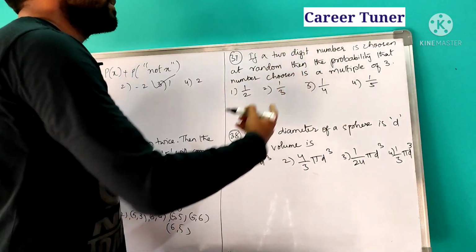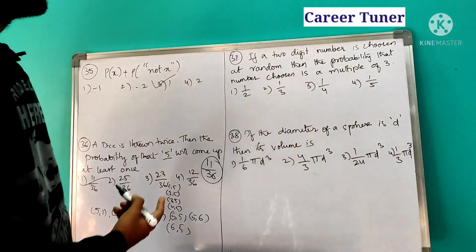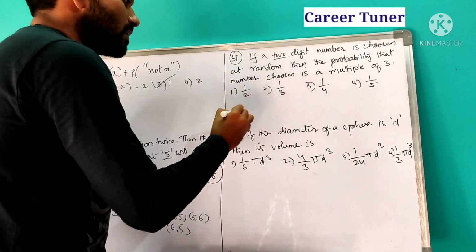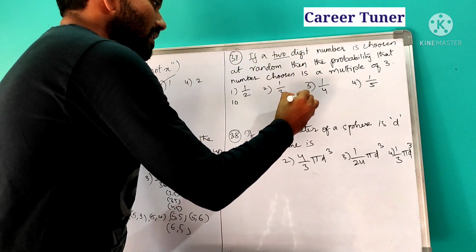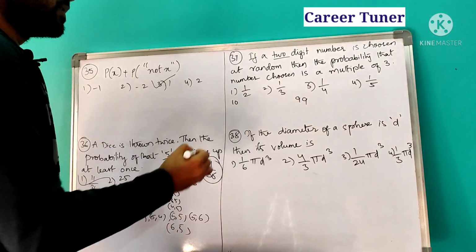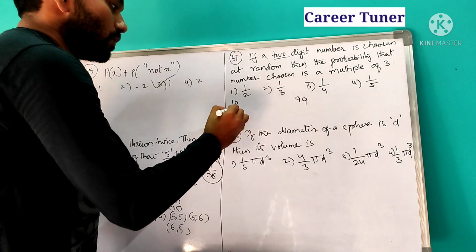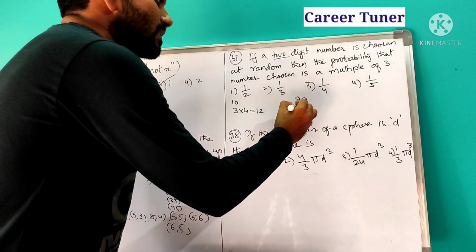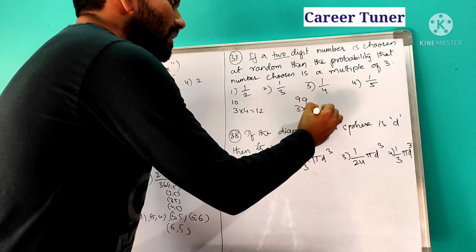Next, if a 2-digit number is chosen at random, then find the probability that the number chosen is a multiple of 3. If it is a multiple of 3 and it should be a 2-digit number, where does it start? From 10 and ends at 99. So 3 cannot divide 10. So 11, 12. It starts with the 4th multiple, that is 12, and ends with the 33rd multiple, that is 99.